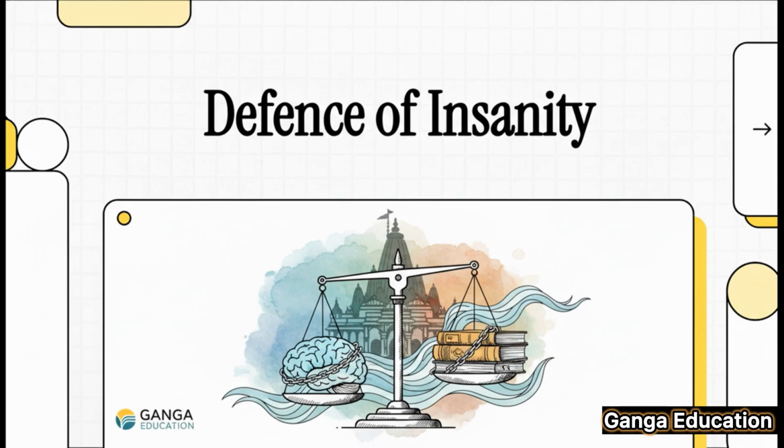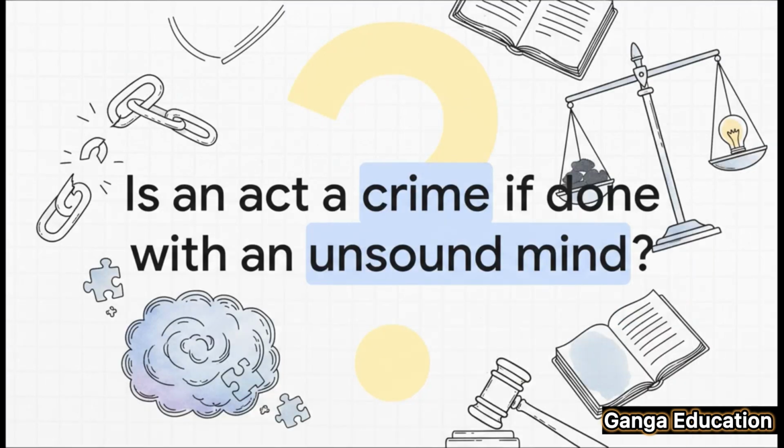Today, we're going to tackle a really fundamental question in criminal law, one that comes up all the time in exams. All right, let's start with a really interesting question. Just think about it for a second. If a person is in a state of mind where they can't tell right from wrong, and they commit an act, is that act still a crime?